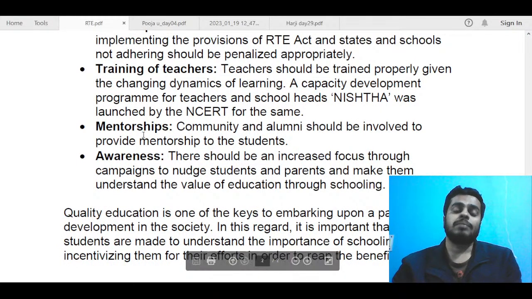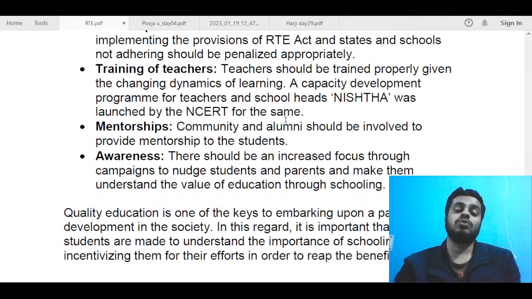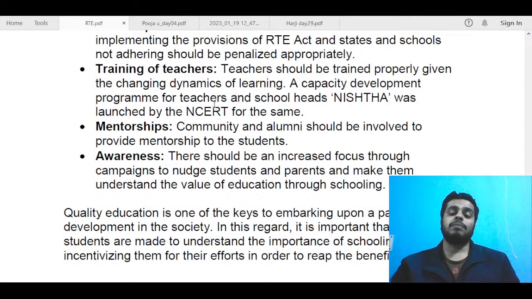Next is about some generic points about raising awareness and mentorship. Alumni of a school or the community and the society can be involved to provide mentorship to the students, and also awareness can be raised, taking a bottom-up approach, to make students aware of the value of education through schooling, and that will help them, I think, to go to school.